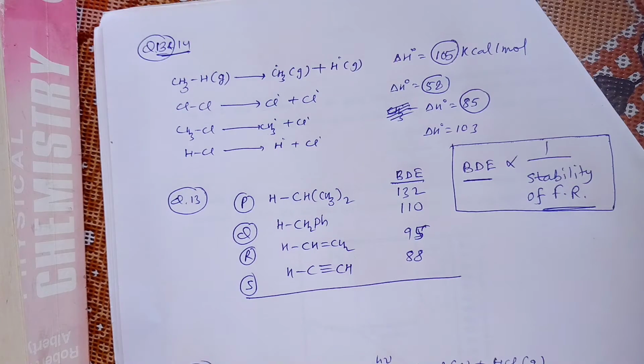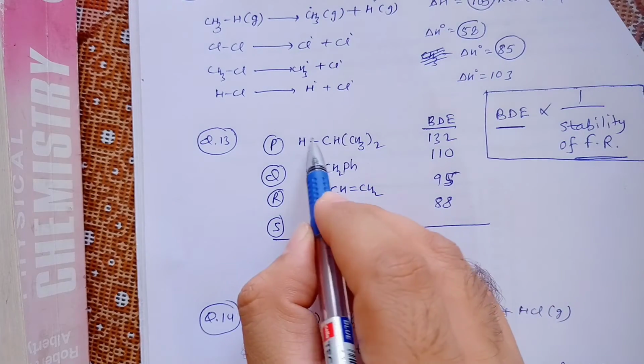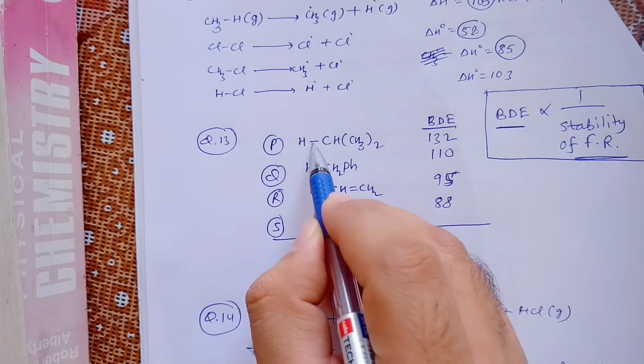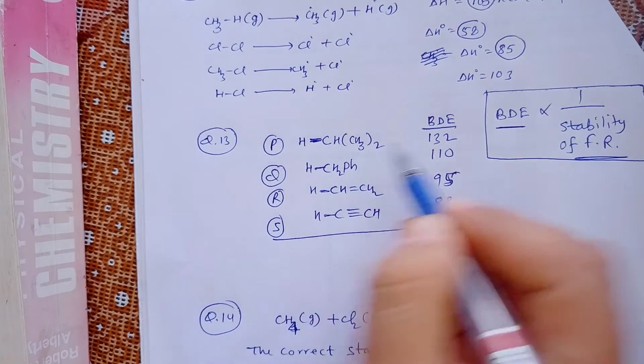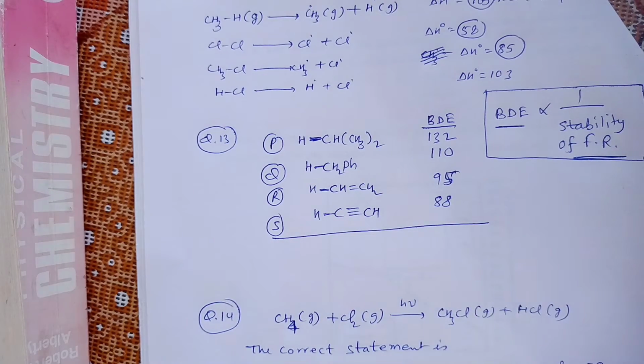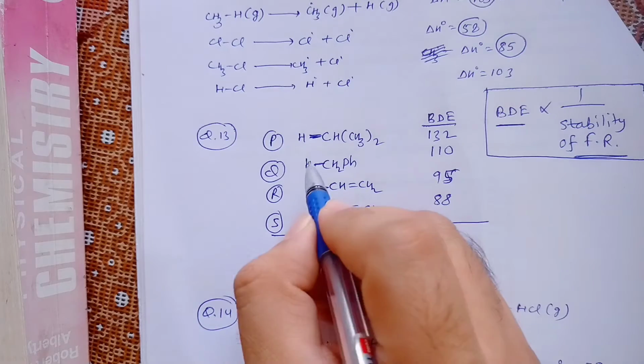So that's the concept to solve question number 1. In question number 1, they have given 4 bonds, they have highlighted these bonds, and they are asking for the bond dissociation energy. So we have to just match it, and they have given the options. So we know the stability of free radicals.